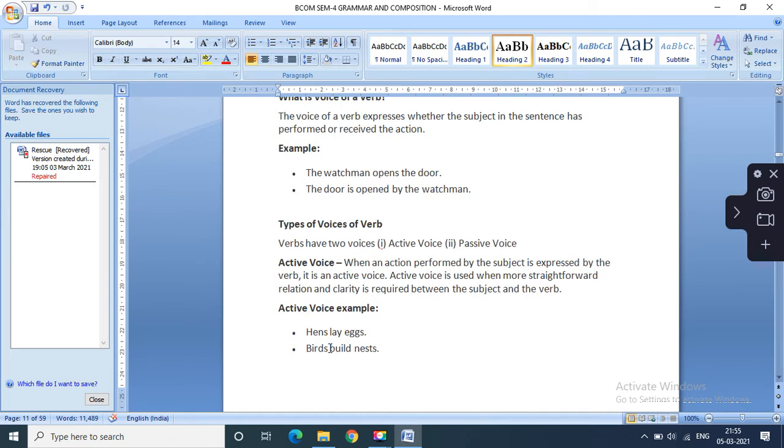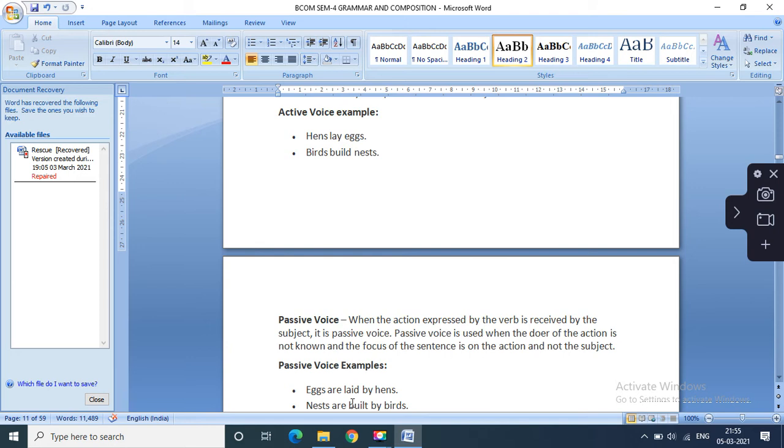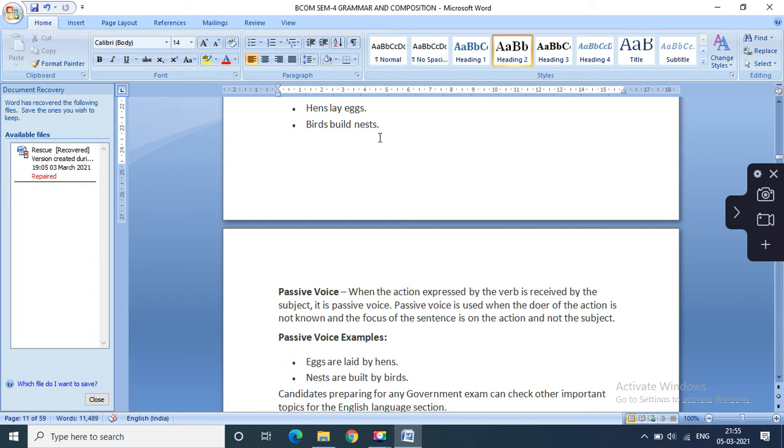Earlier one, hens lay eggs. Eggs, here the subject is plural, so we have to put are. Lay, laid, laid. The preposition by, as I told you, is added. So the subject becomes the object, and the object becomes the subject. Birds build nests. Nests are built by birds.